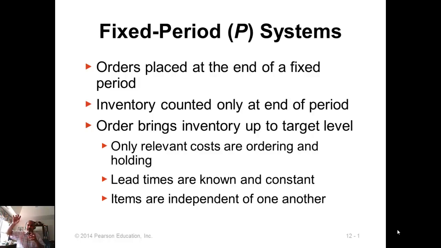If the demand is kind of sluggish, then it may take a long time for you to reach the reorder point. But if the demand is high, larger than normal, then you will quickly reach the reorder point. Then you will place the order for that EOQ. So the time between orders may change from cycle to cycle, but the order quantity itself will remain the same. And for that reason, that system is called a fixed quantity system, or because we constantly monitor the inventory level,